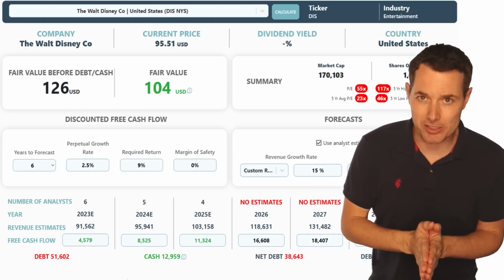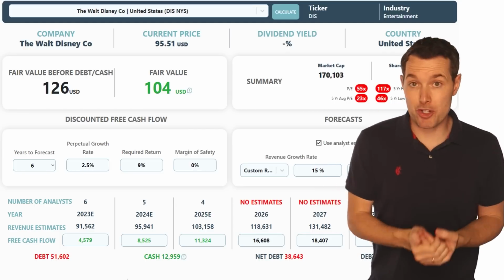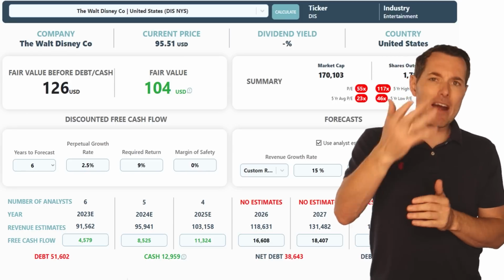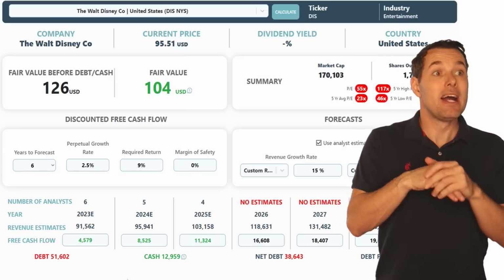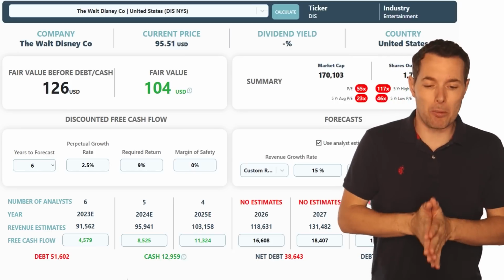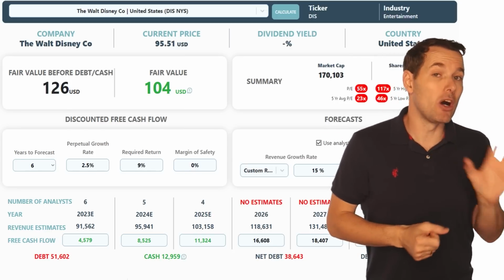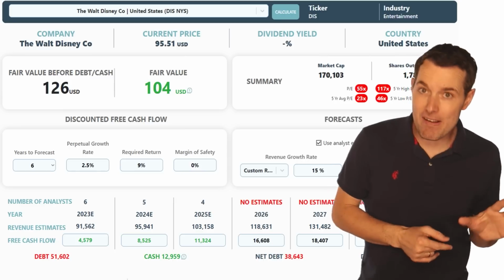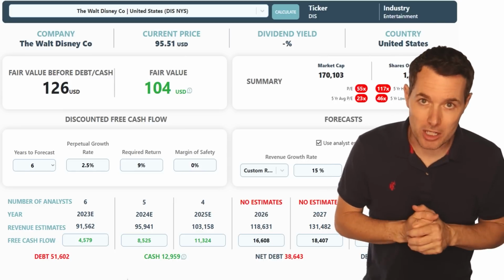That brings us to the question, am I going to buy more shares? I do have some shares. My average price is below $100 per share. And Disney, for me, is one of those stocks I want to buy and hold for a very long time. Ideally forever, but hopefully for a very long time.